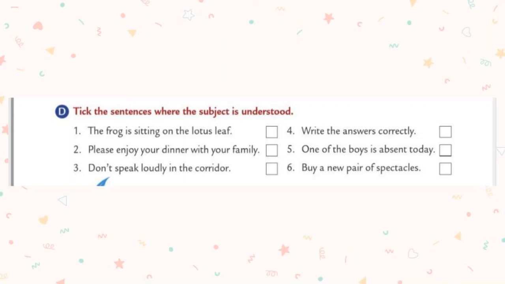So what are the correct answers in the given sentences? Second one. You please enjoy your dinner with your family. So put a tick mark in the second one. You don't speak loudly in the corridor. So this is also a correct answer. So put a tick mark on the third one. You write the answers correctly. That is fourth one. You buy a new pair of spectacles. That is sixth one. So put a tick mark inside the boxes. Second one, third one, fourth one and sixth one. So these four sentences are either command or request sentences.